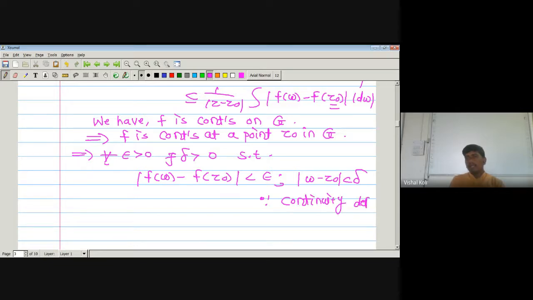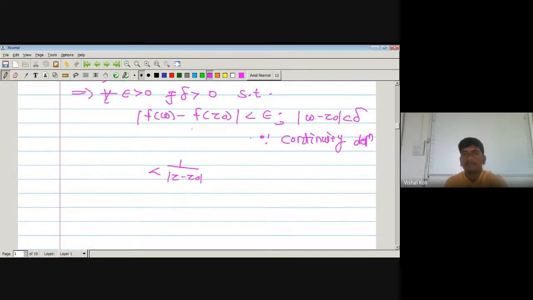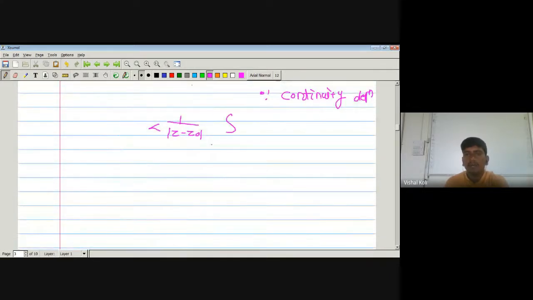Okay, now as the modulus of f(w) minus f(Z0) is less than epsilon, just put that value in this integral. Here there is a path Z to Z0. So this is less than 1 upon the modulus of Z minus Z0 into the integration over the path Z to Z0 of epsilon into the modulus of dw, which is epsilon upon the modulus of Z minus Z0 into the integration over this path of the modulus of dw.